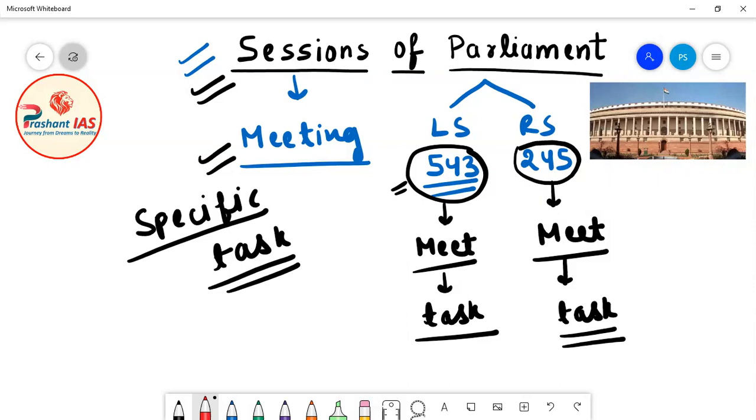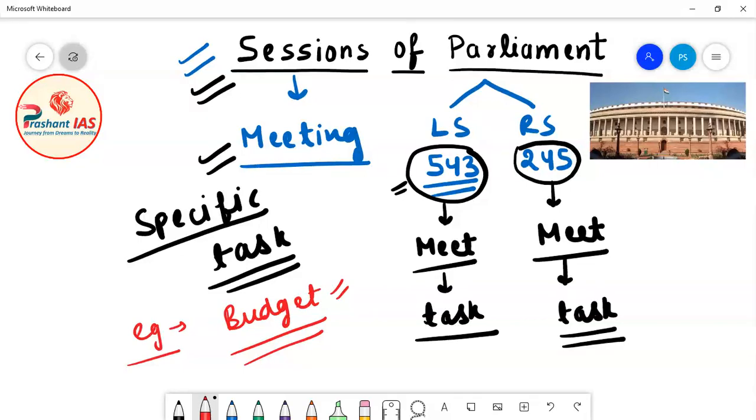For example, friends, we can say that what happens in budget session. So in budget session, the members of parliament meet to make the budget. Okay, in budget session, this specific task is making budget. So what happens in budget session? That the members of parliament, means the members of Lok Sabha and the members of Rajya Sabha, because Lok Sabha and Rajya Sabha are the houses of parliament.